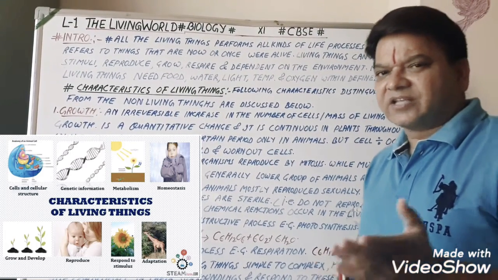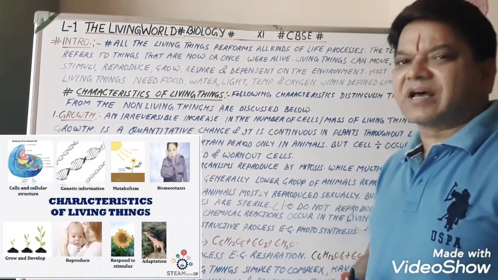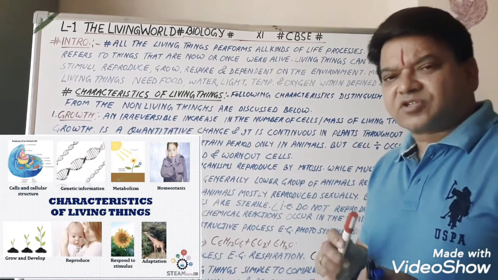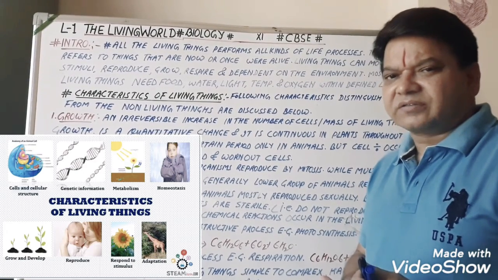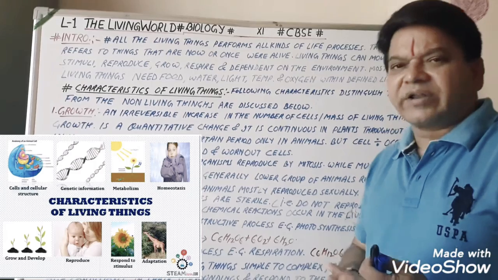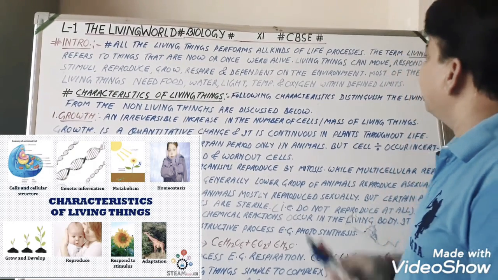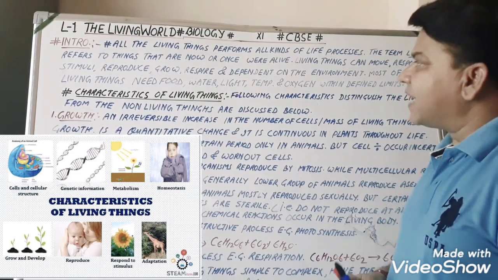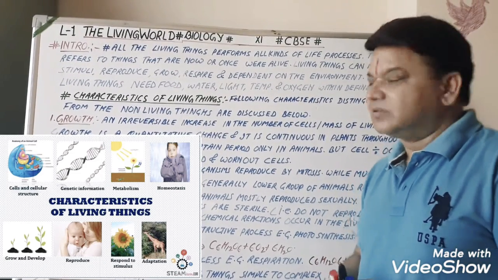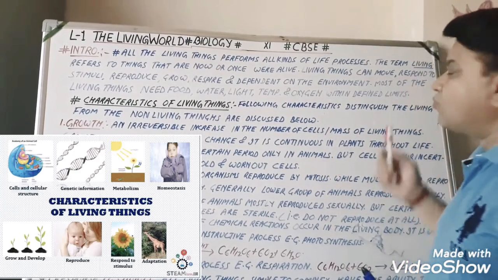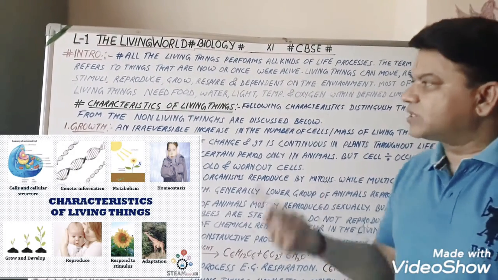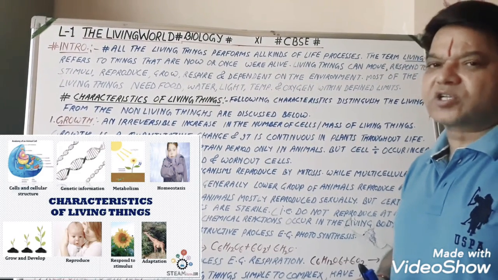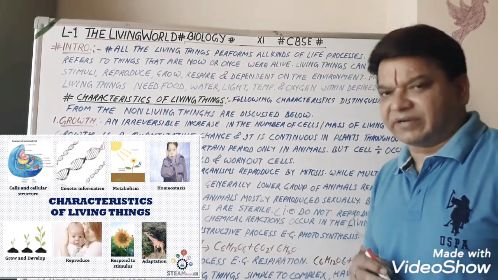Life process, as you know about the life process from your previous class 10, includes the processes of reproduction, growth, control and coordination, etc. Now, the term living refers to the things that are now or once alive. The living things can move and respond to stimuli. Stimuli means any change in the environment.